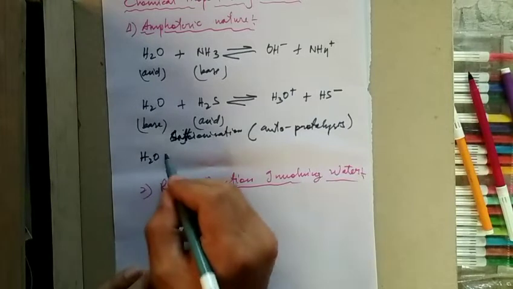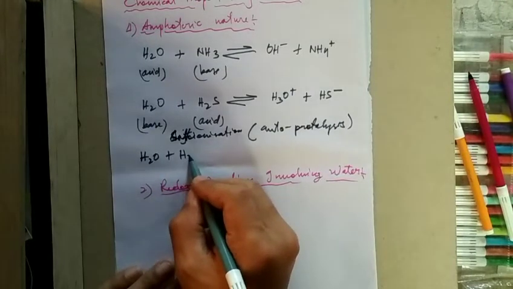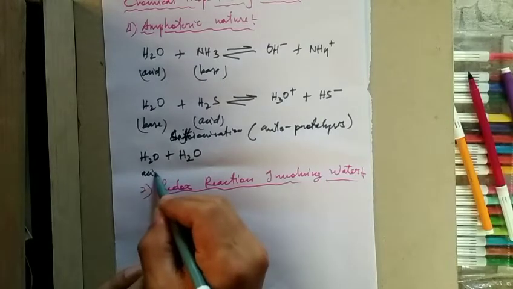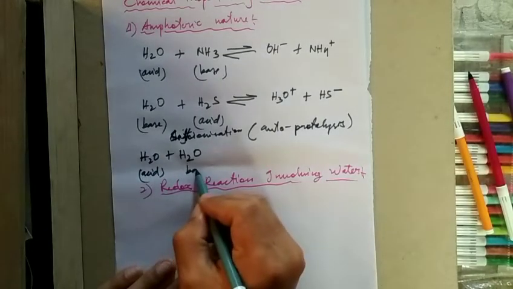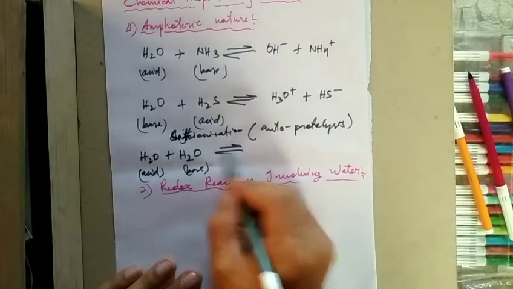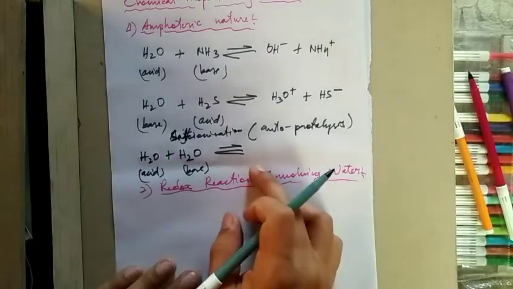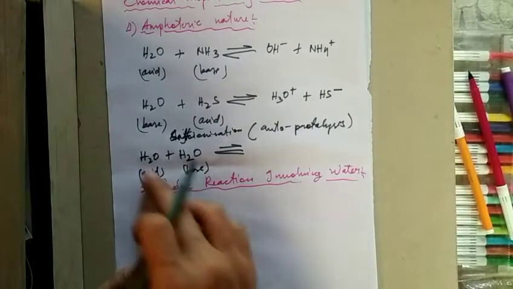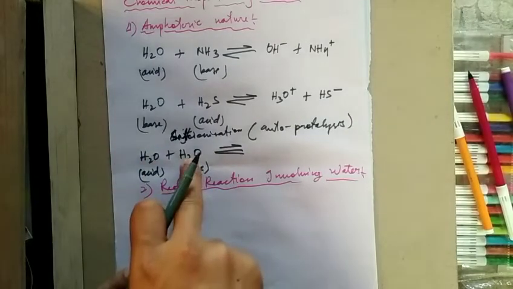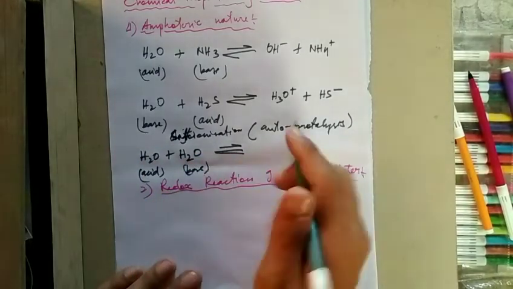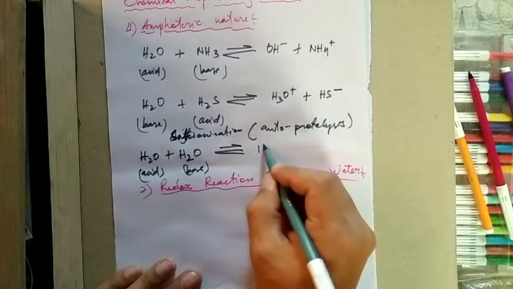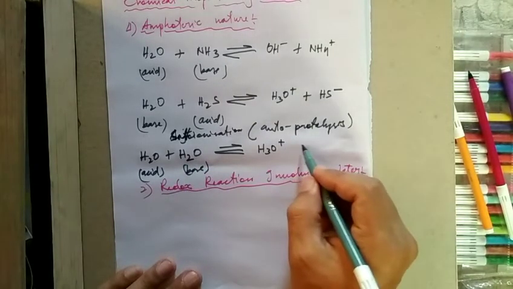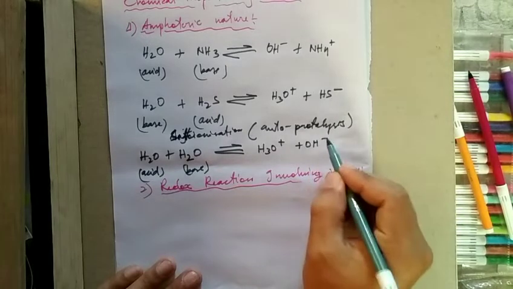It means the same molecule will ionize. Let's say this one is an acid and this one is a base. In auto ionization this acid will donate one proton to this base, so it will give H3O plus and OH minus.